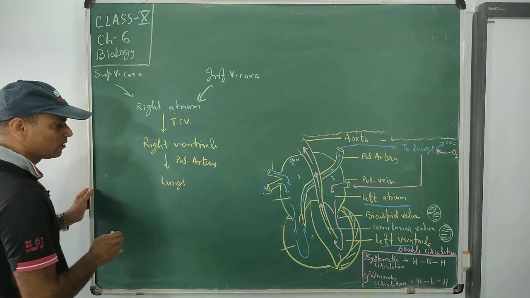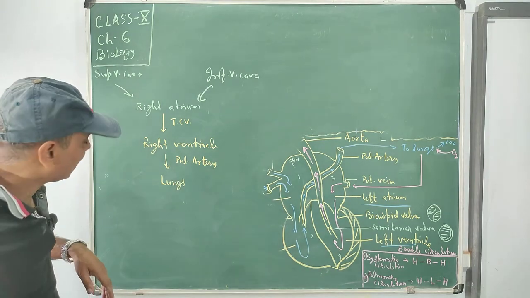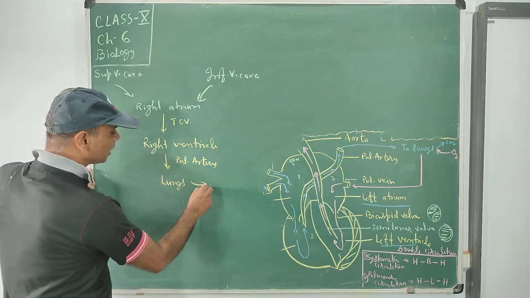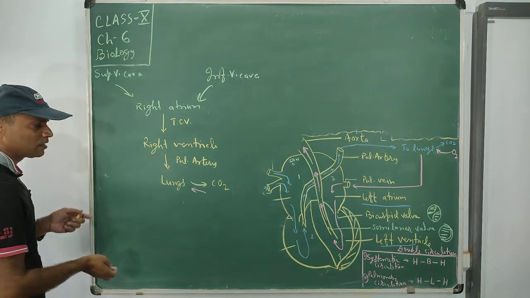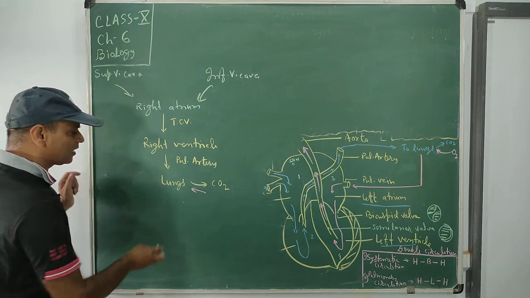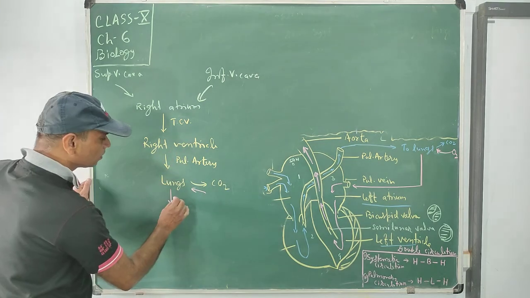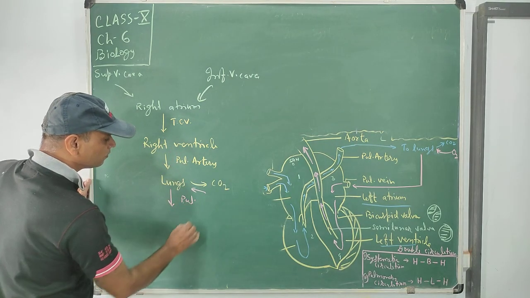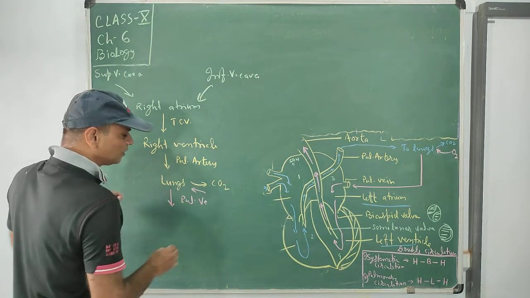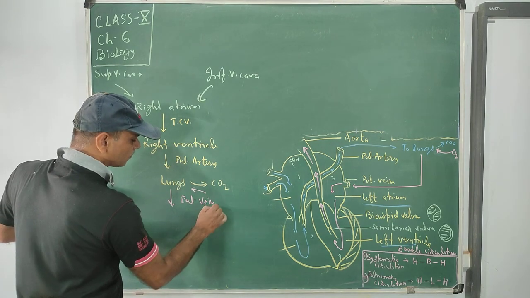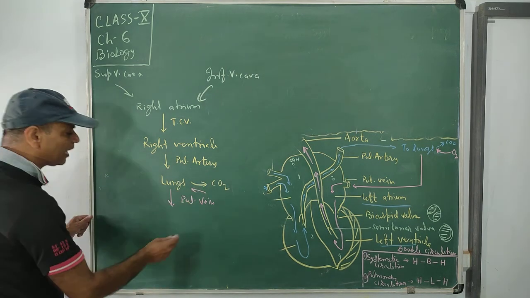After reaching the lungs, they remove carbon dioxide and accept oxygen. Lungs have the capability to exchange things properly. After that they send it to the heart through the pulmonary vein. Here also, a vein never carries pure blood, but here is the exception, it carries pure blood. So through the pulmonary vein they send it to the chamber, that is the left atrium.